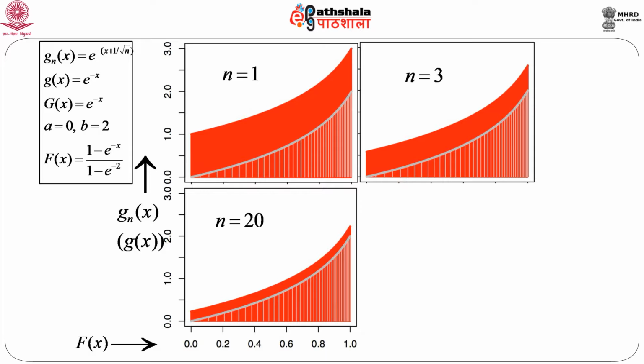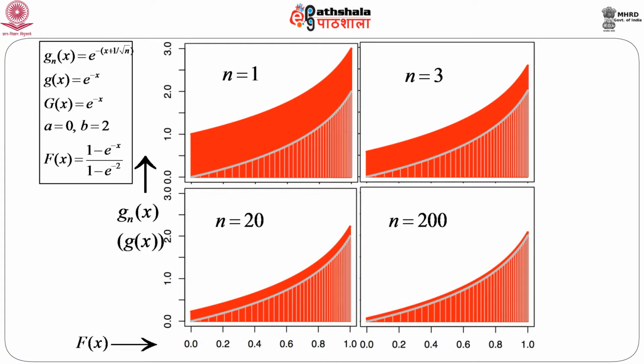And what happens when n equals a very large number? It should converge, right. Suppose n equals 200, and we see that they almost converge. Now, if we increase the value of n more, then there should almost not be any difference between these two. So, both will merge. This gives a nice pictorial representation of the convergence according to the bounded convergence theorem, because the functions that we have taken and the function with respect to which we are considering the Riemann-Stieltjes integral all satisfy the basic conditions of the bounded convergence theorem.